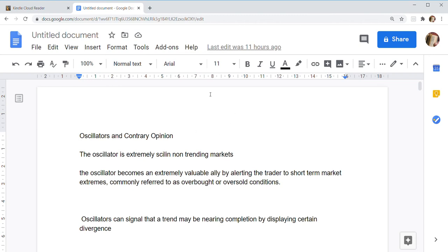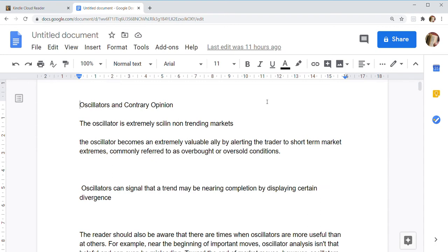Chapter 10, Oscillators and Contrary Opinion. The oscillator is extremely useful in non-trending markets. The oscillator becomes extremely valuable by alerting traders to short-term market extremes.